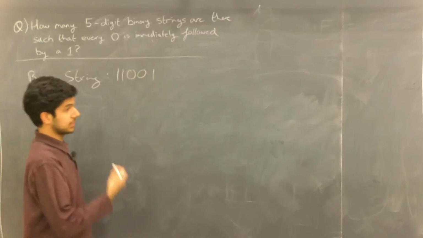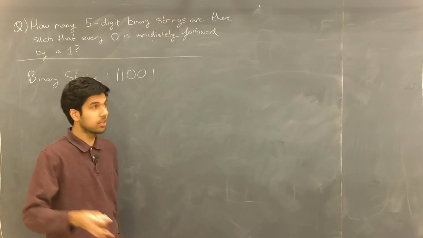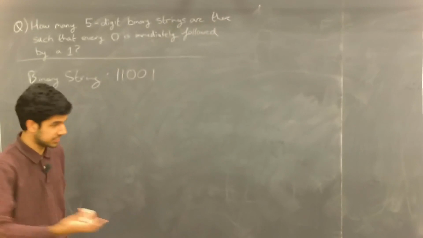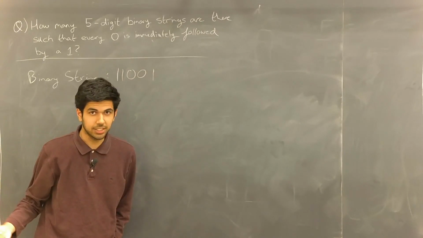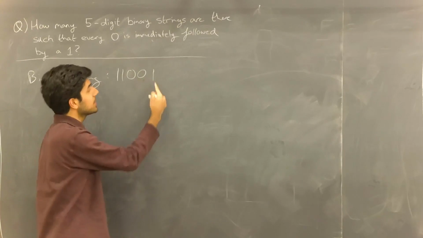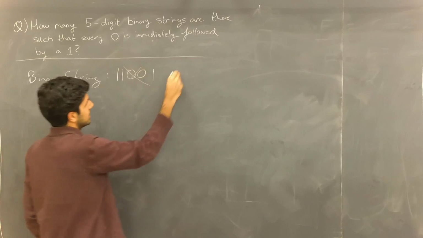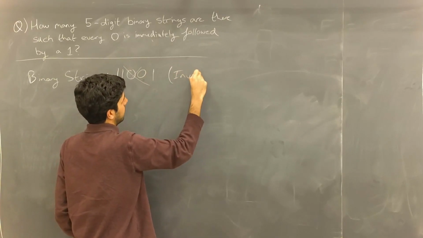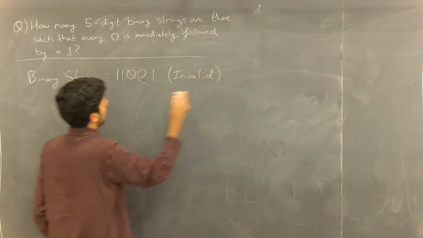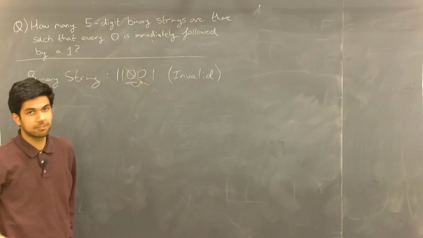For example, one such binary string could be this. This is a 5-digit binary string. Everything's a 1 or a 0. However, this question is asking, out of all such 5-digit binary strings, how many are there such that every 0 is immediately followed by a 1? So this would not work out. This would be invalid because this first 0 does not have a 1 immediately after it.